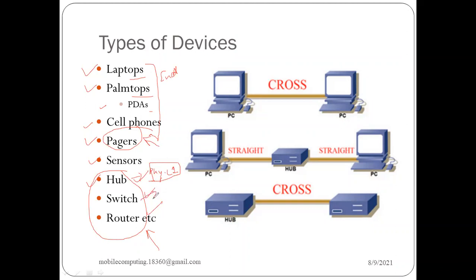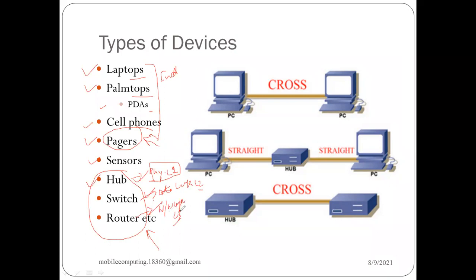Whereas a switch has some kind of small memory in it, which is able to make a table, the ARP table, which basically manages the mapping of IP address and MAC address. So this works on the data link layer, that is data link and MAC layer. So it is a layer 2 device, right? Whereas a router is your network layer device, and we call it layer 3.